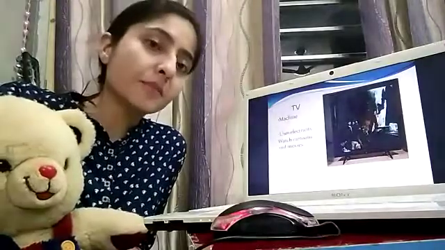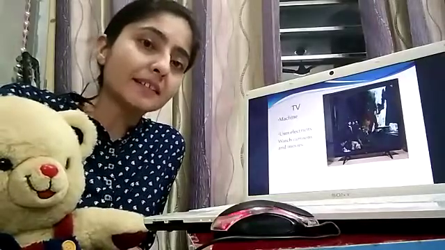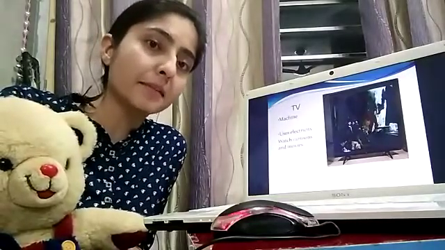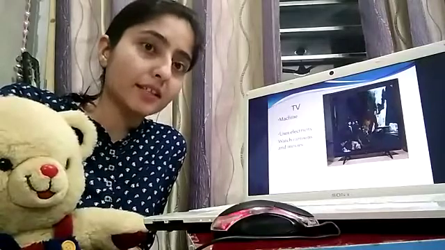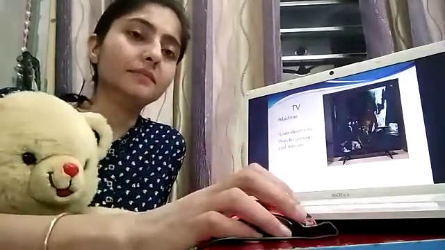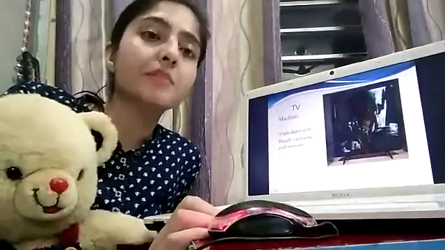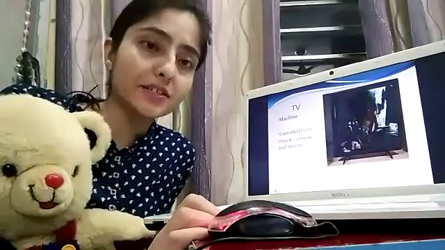What is computer? Yes, tell me anybody. You have seen it? Yes, you have visited the computer lab earlier. Okay. Listen. Computer is an electronic machine which runs on electricity.